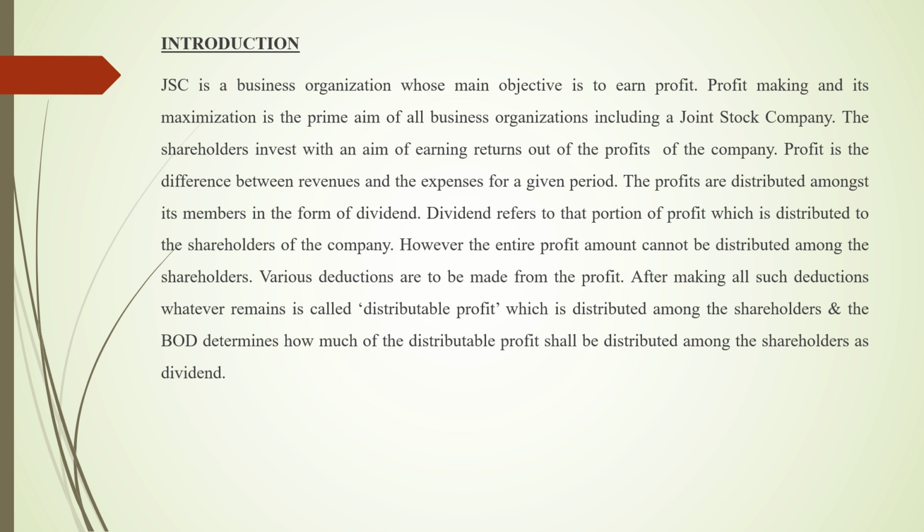So after making all the necessary deductions, whatever amount is left with the company is distributed amongst the shareholders as dividend. That profit is called distributable profit. And the board of directors determine how much of the distributable profit shall be distributed among the shareholders as dividend. So the authority is with the board of directors. They decide how much profit is to be given as dividend to the shareholders.